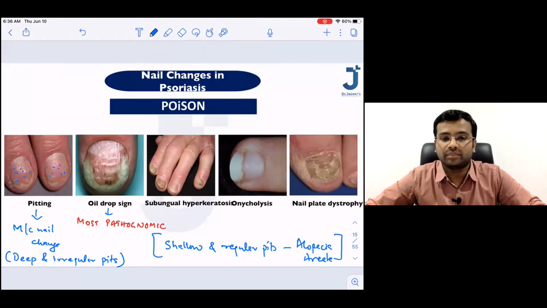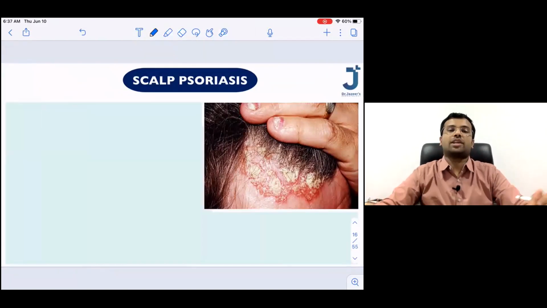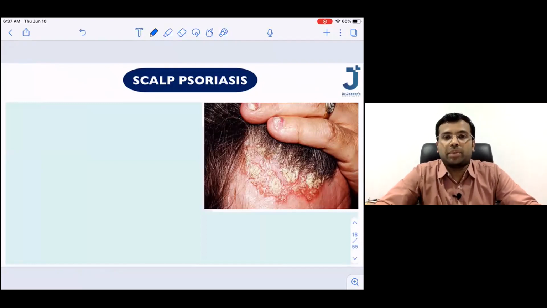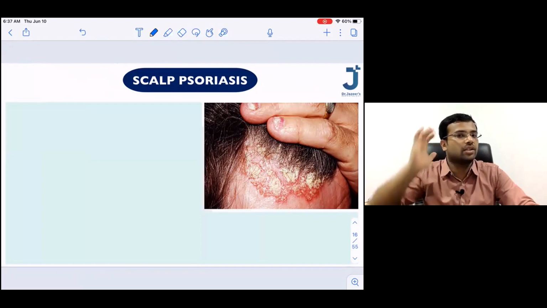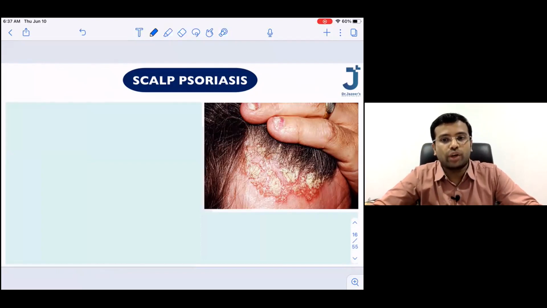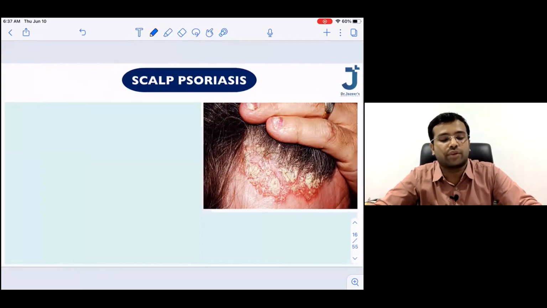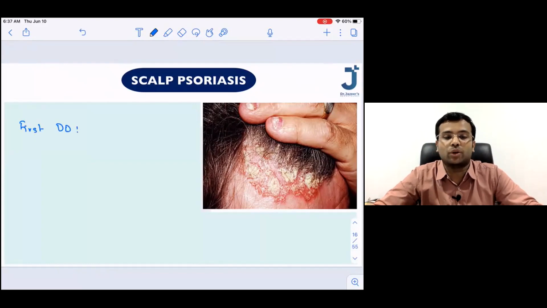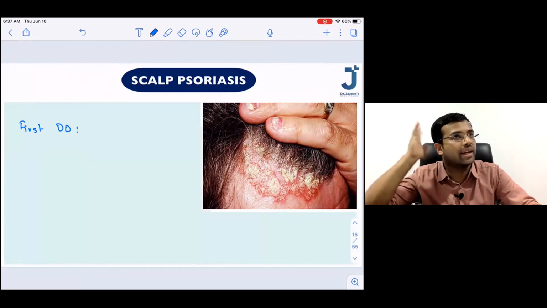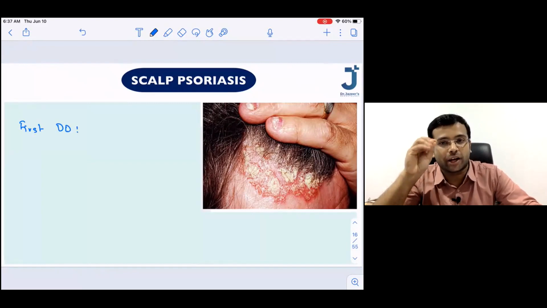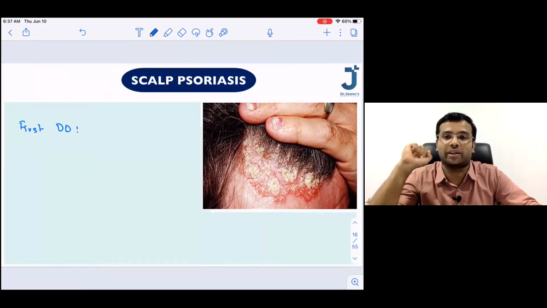Done? Okay. So the last one. Sometimes the patients may present to you with some scaly lesions on the scalp. If a patient presents to you with scaly lesions on the scalp, what is the first differential diagnosis as a good doctor? Come on, doctors. If somebody complains of a scaly lesion on the scalp, some whitish kind of powder that you're seeing on the scalp, what is the first thing that comes to your mind?